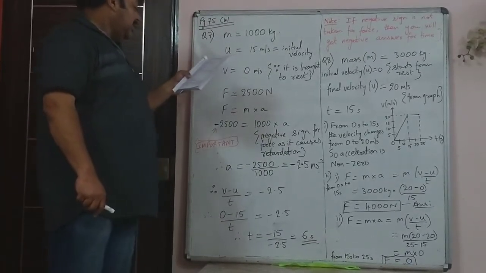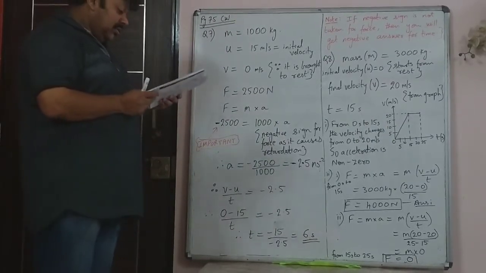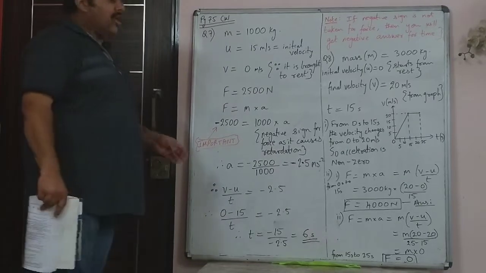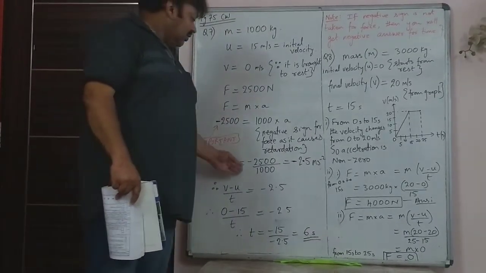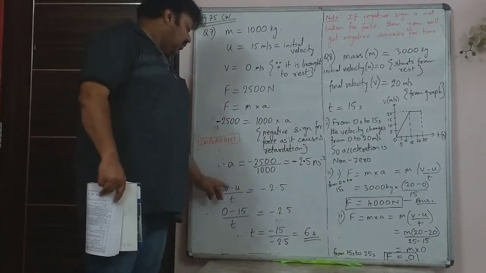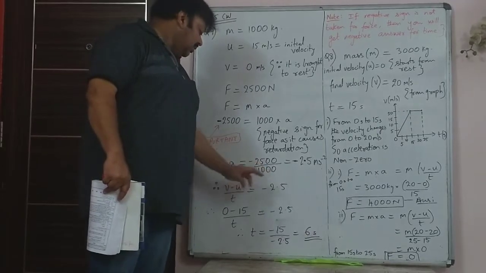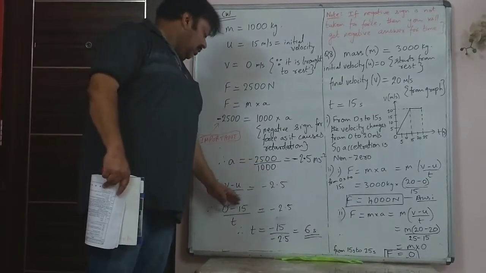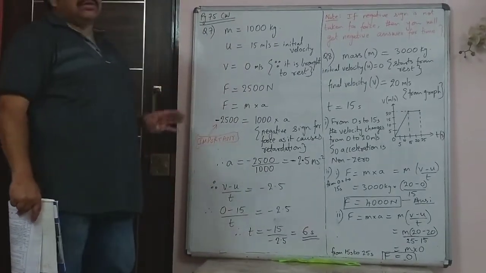So you get the acceleration as minus 2.5 meter per second squared, and you are asked to find how much time it takes to bring it to rest. So use the negative sign for acceleration and use the formula: acceleration is v minus u upon t, which is 0 minus 15 upon t. You will get the answer as 6 seconds.